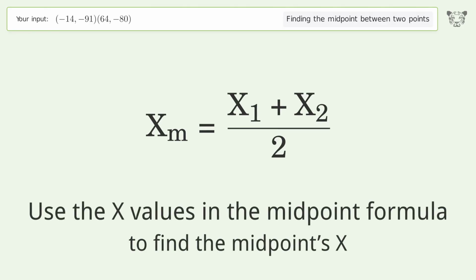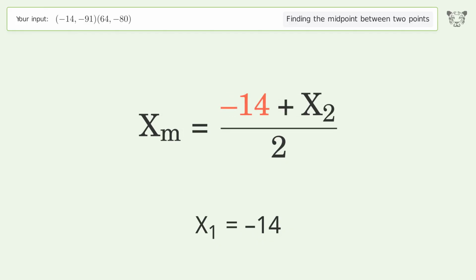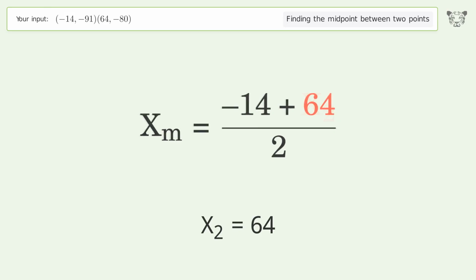Use the x values in the midpoint formula to find the midpoint's x. x1 equals negative 14. x2 equals 64. Simplify the arithmetic.